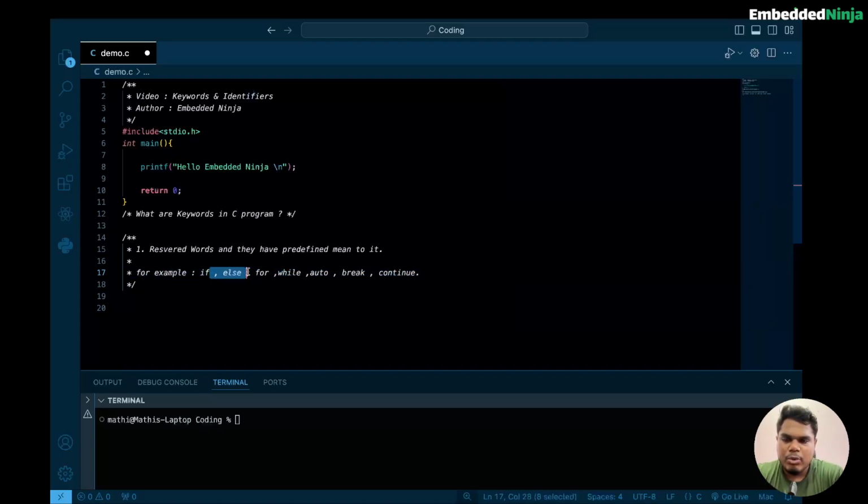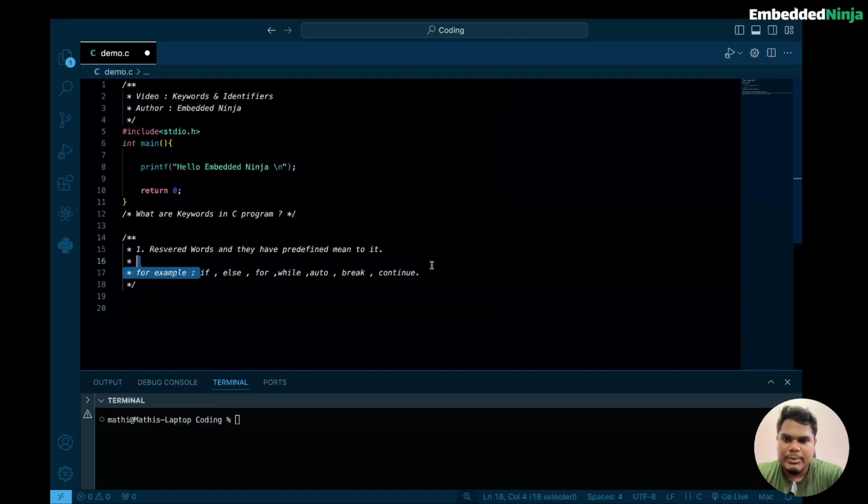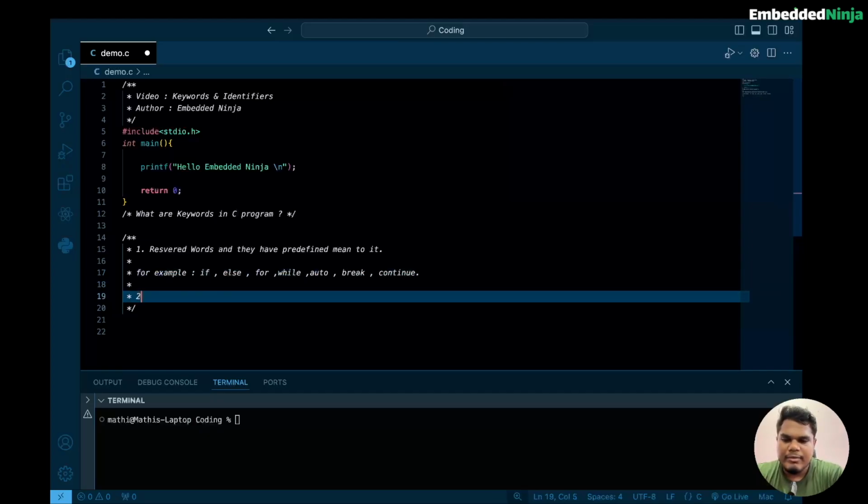For example, in order to code a particular program, we will be using these keywords to write the logic for anything. So these have some defined meaning. Even if I want to write any code, I will be using all these keywords and then creating a program. So it is a rule that we should not name any variables or functions with keyword names. I will also mention this in the identifiers. Keywords should not be named as identifiers.